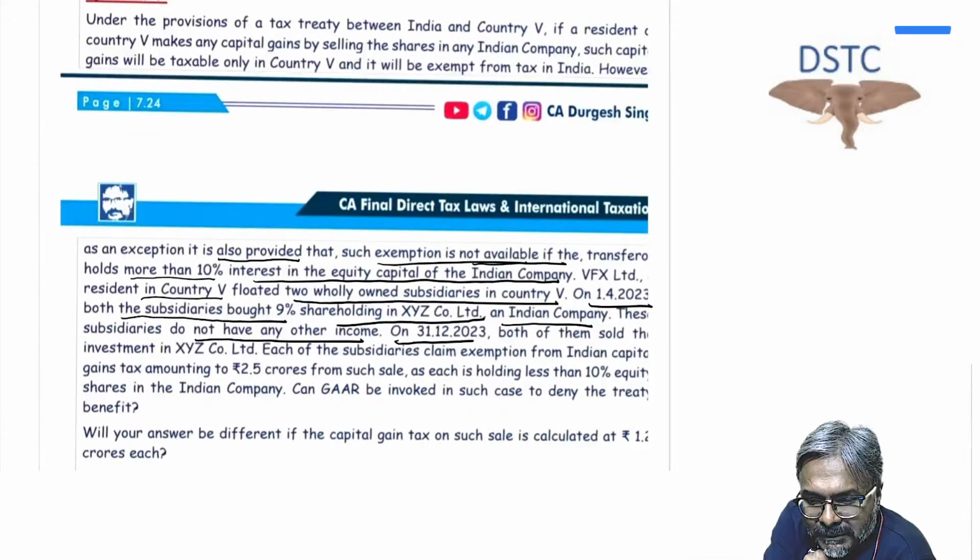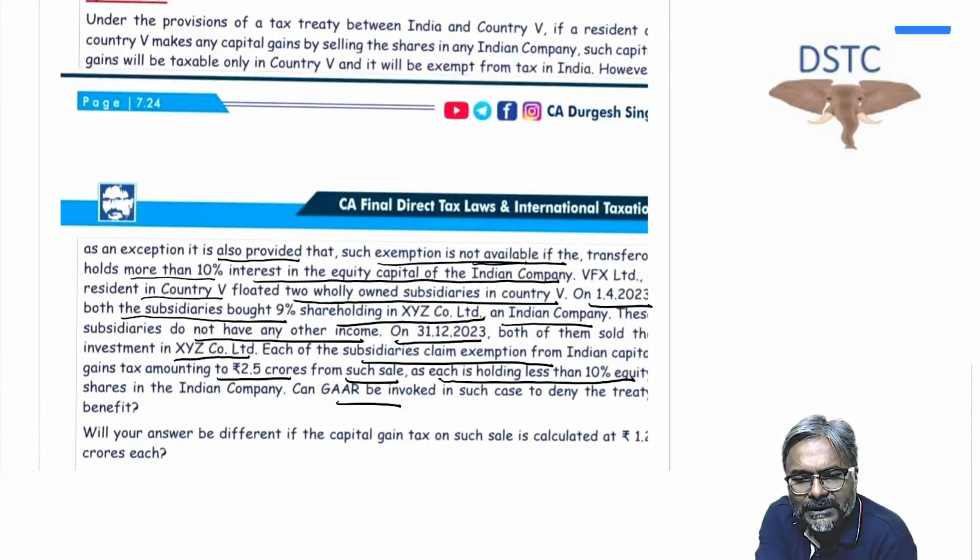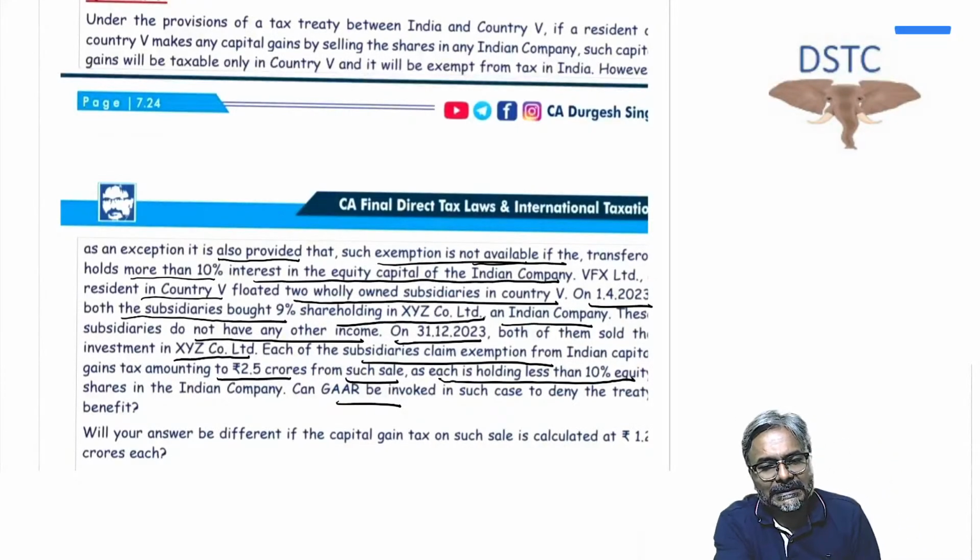On 31st December 2023, both of them sold the investment in XYZ Company Limited. Each of the subsidiaries claims exemption from Indian capital gains tax amounting to 2.5 crores from such sale, as each of them is holding less than 10% equity shares. Can GAAR be invoked in such a case to deny the treaty benefit? And the answer is yes.